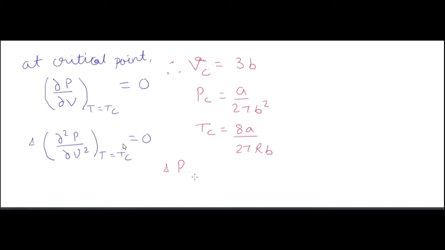Now from these two equations we will get Vc is equal to 3b, Pc is equal to a by 27b square, and Tc is equal to 8a by 27Rb, okay. So putting these Pc, Vc and Tc values, you will get Pc Vc by R Tc is equal to 3 by 8.